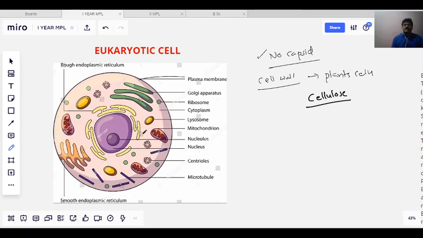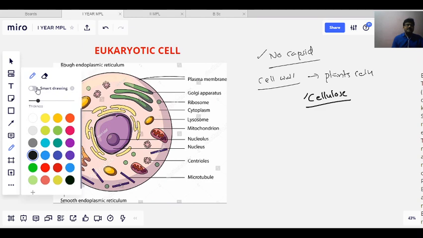This is an animal cell diagram. You never see a cell wall. If you take a plant cell, then you can see that the cell wall is made up of cellulose. Later you can see the plasma membrane, and at the center there is a distinct nucleus. This is the nucleus. Let me show you the diagram of the nucleus, then you can understand how the nucleus is. So this is the nucleus structure.